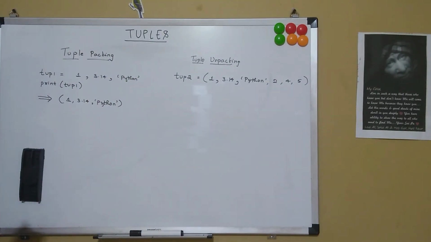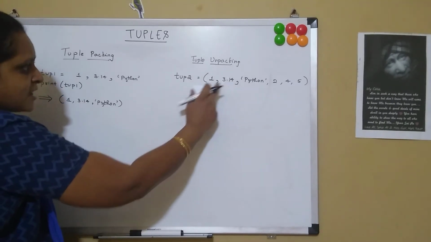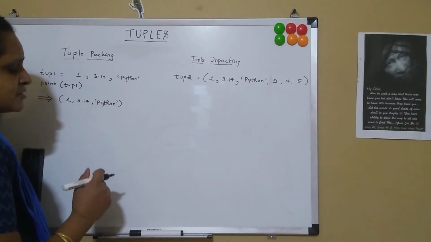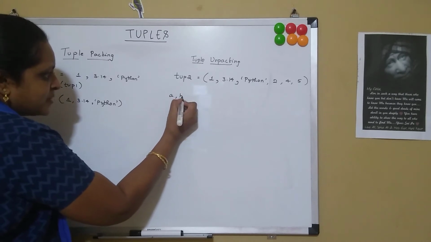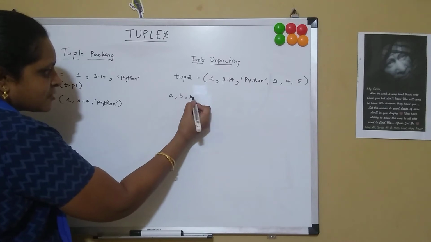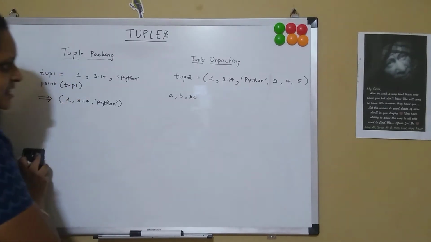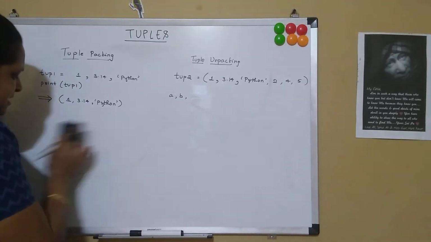So this is my tuple 2. And now I do not know how many items are present in the tuple. So I can say A, comma B. In that case, I can specify the last item as star C, or the in-between item also I can specify as star B.